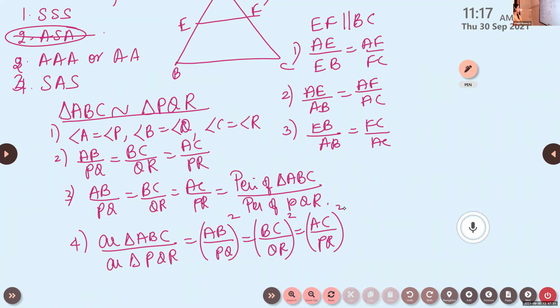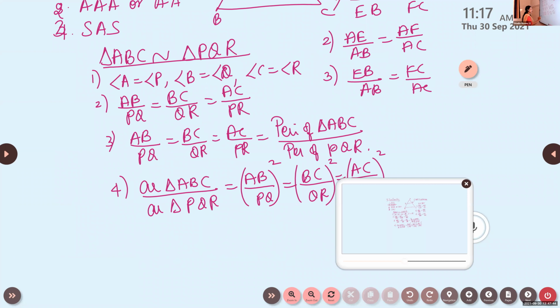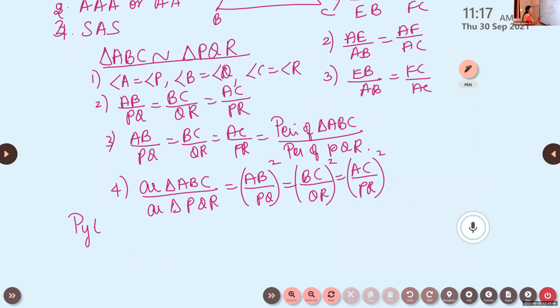Then we have learned the Pythagoras theorem. What is the statement of the Pythagoras theorem?